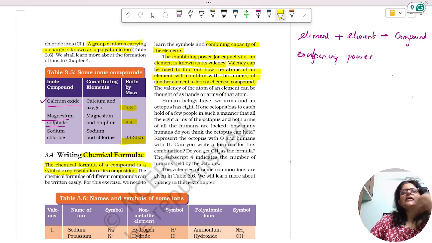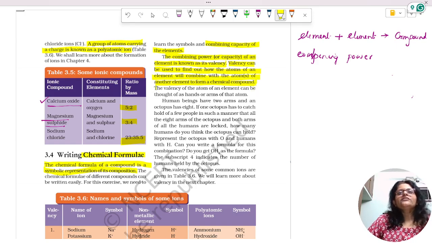Valency is not the number of atoms itself. Valency is something that tells us how many atoms of an element will combine with the atoms of another element to form a chemical compound.